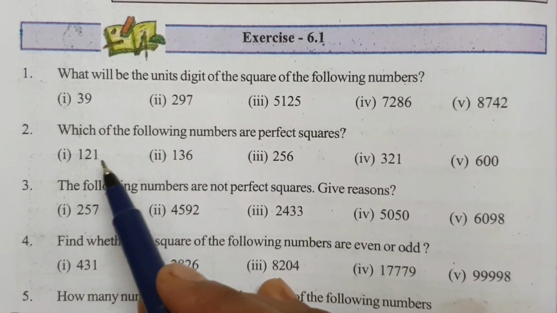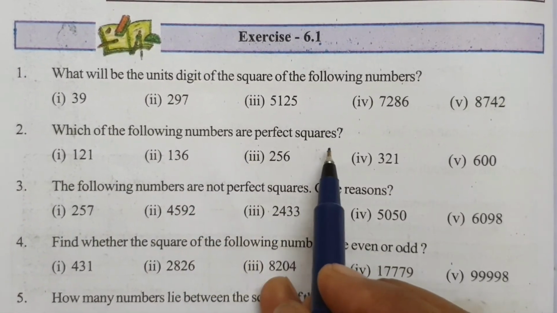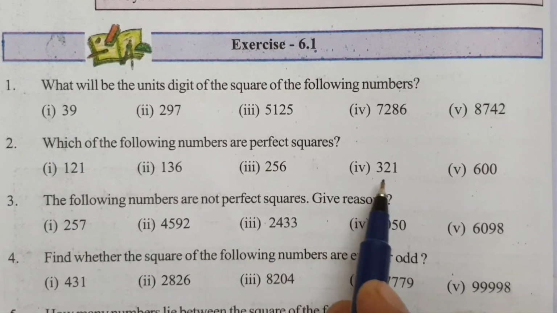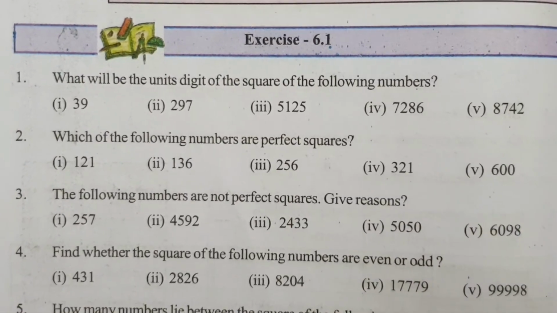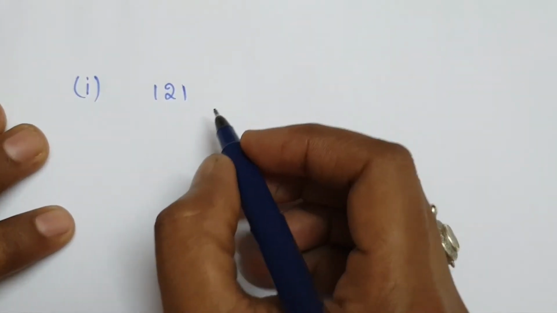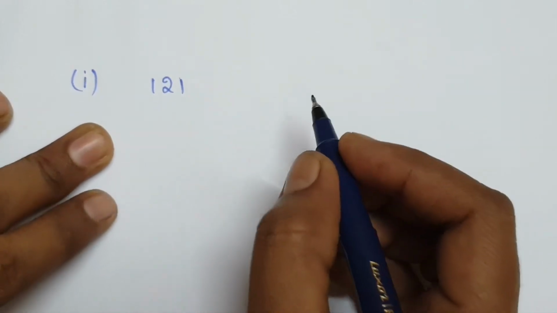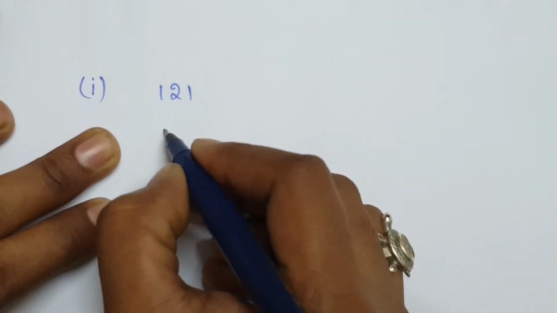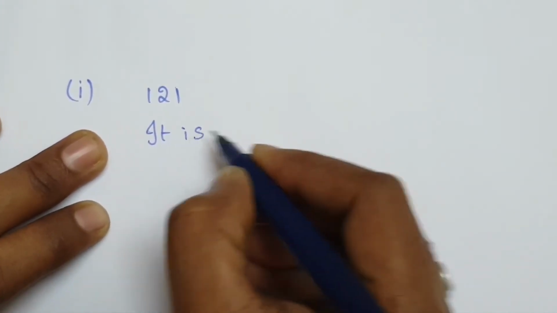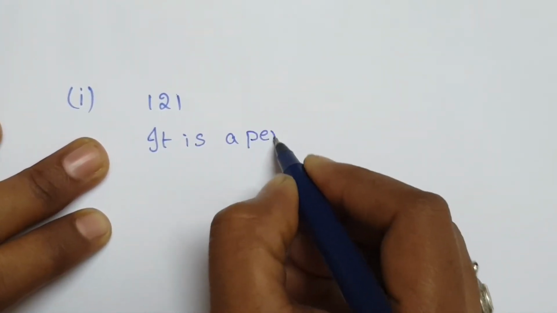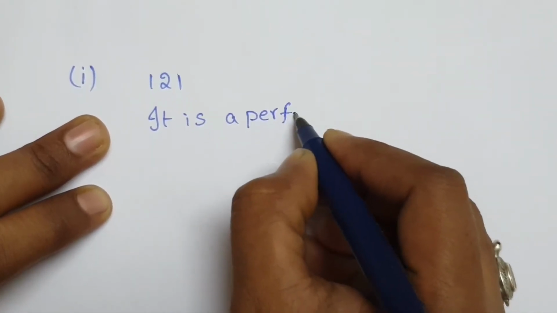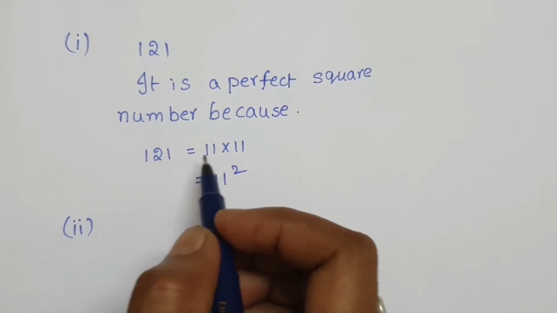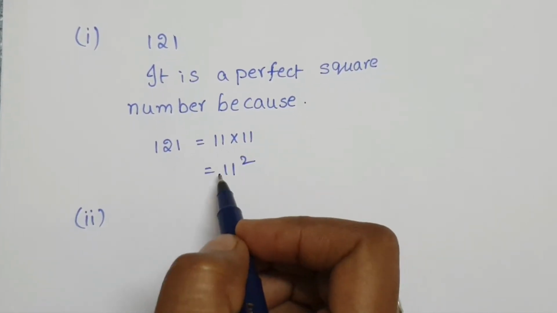Second question: which of the following numbers are perfect squares? 121, 136, 256, 321, 600. Answer: 121 is a perfect square number because 11 into 11 we get 121. We can write 121 as 11 squared.